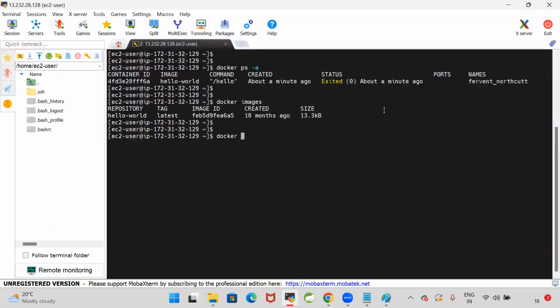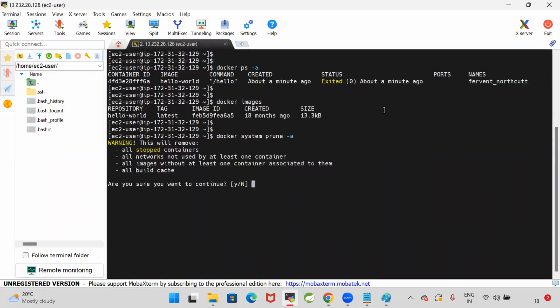For that, Docker system prune -a. It is giving a warning. This will remove all the stopped containers, all the networks not used by at least one container, all images without at least one container associated to them, all the build cache. So all the stopped containers, unused networks, unused images, build cache will be deleted when you go for Docker system prune -a command. Are you sure want to continue?